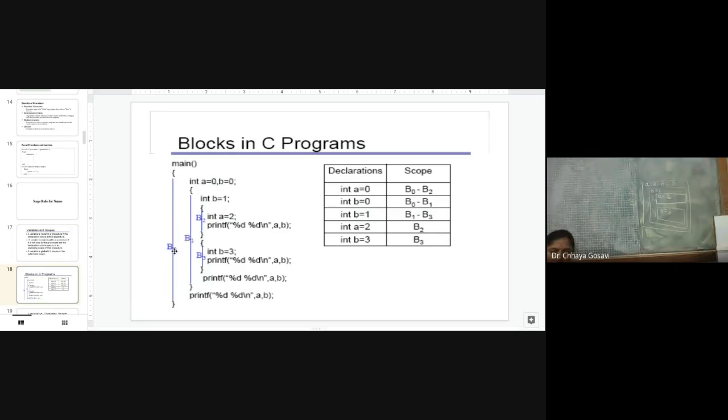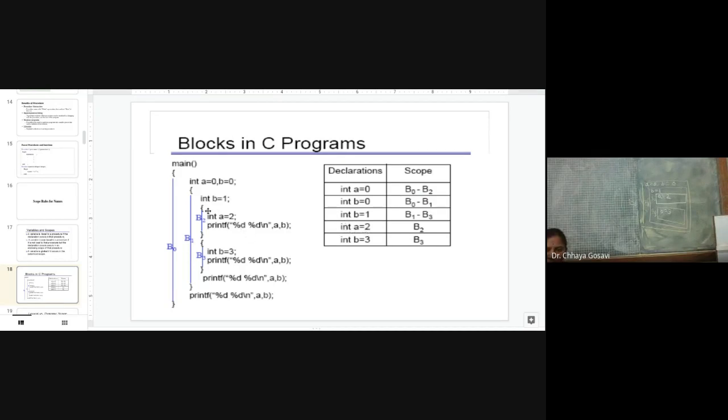In B0 here we have only one print statement, but we can have another function call, or multiple statements where you are using B. There the value of B will be 0 unless and until you redeclare it. It is redeclared in block B1, so B0 excluding block B1, then B is equal to 0. Now B is equal to 1 is in block B1, minus B3, because in B3 it is redeclared. But in B2 or in B1, the value of B will be 1.